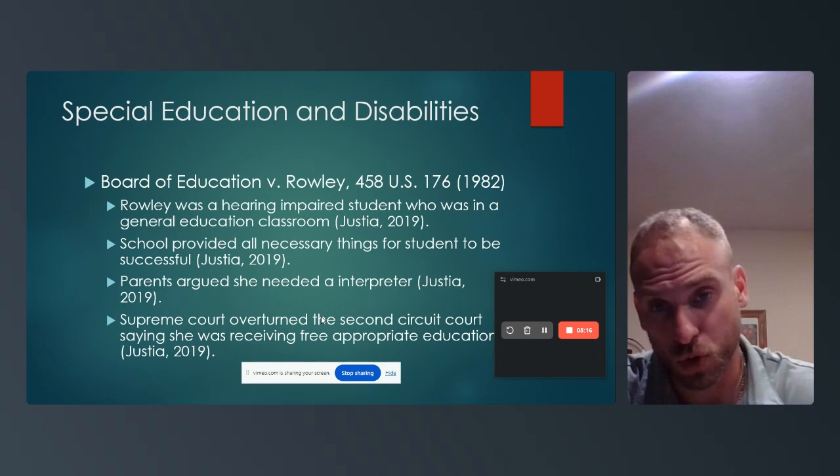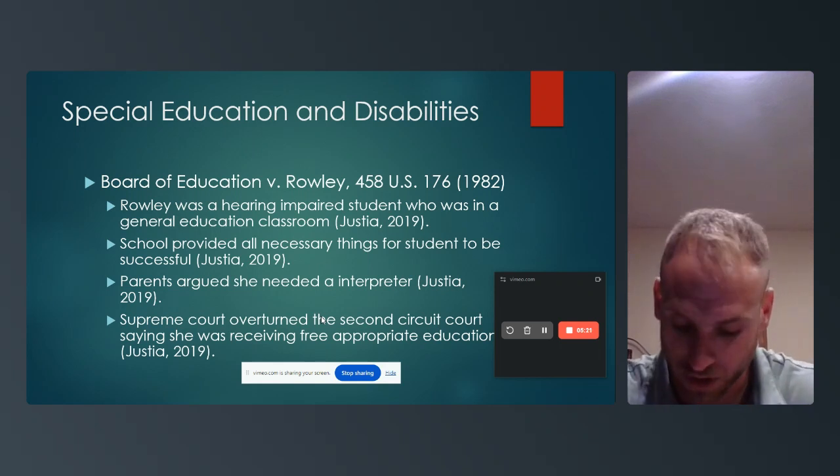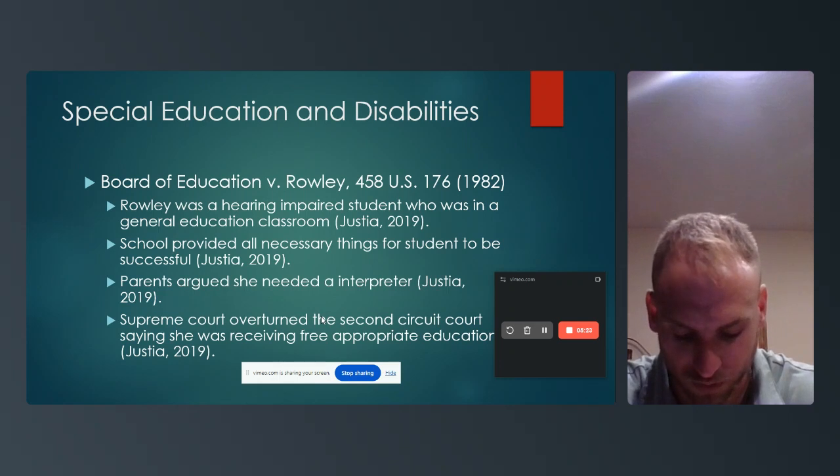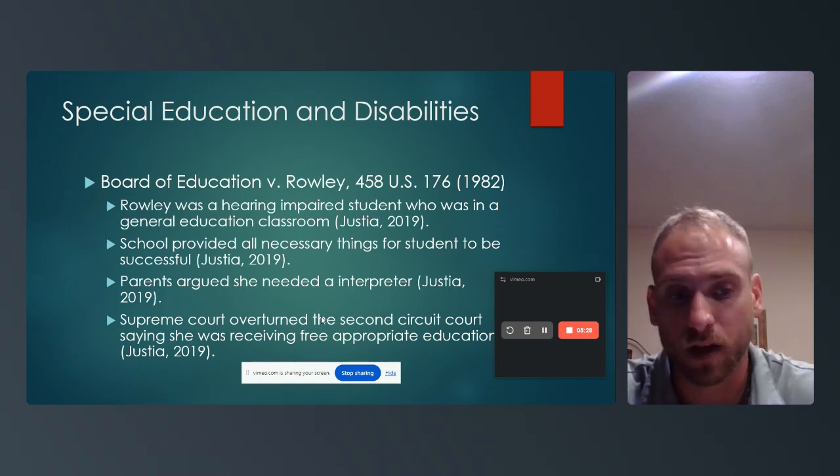They also used her grades. She was passing. She was meeting needs. She had good grades, just some simple rules like this. This case was a big step because it was the first time the Supreme Court used this act to make a ruling.